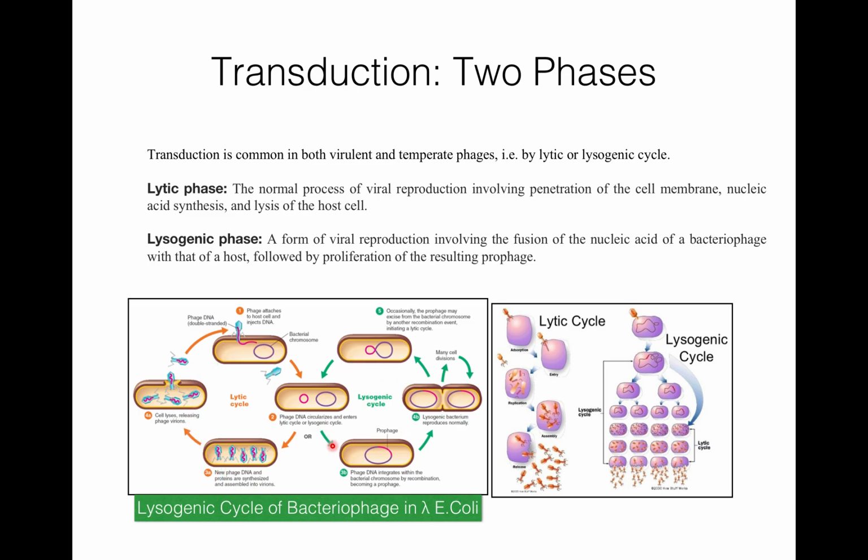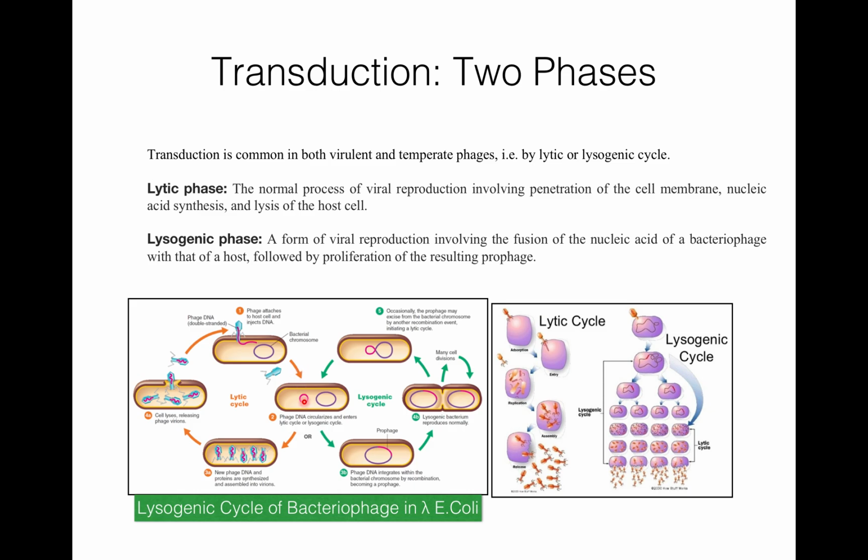Now the lysogenic phase. It is a form of viral reproduction. It involves a fusion of nucleic acid of a bacteriophage with that of the host, followed by proliferation of the resulting prophage. The bacteriophage attaches to the host cell and injects its DNA into the bacteria.